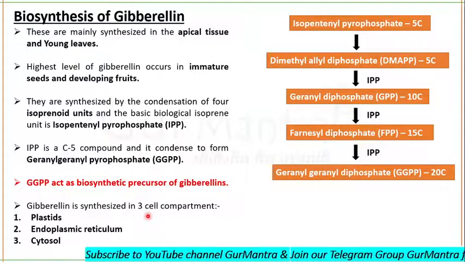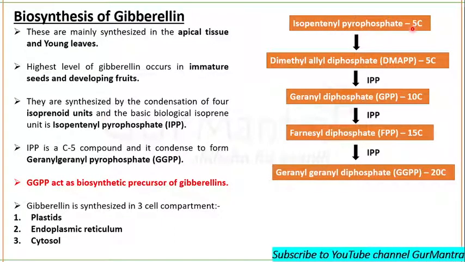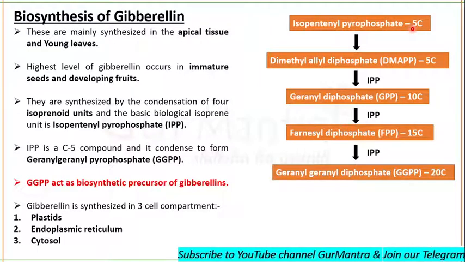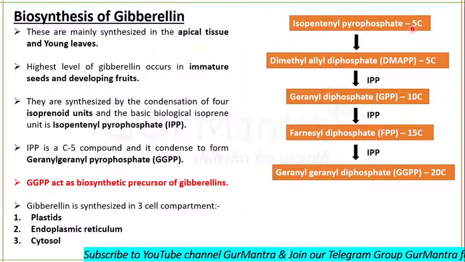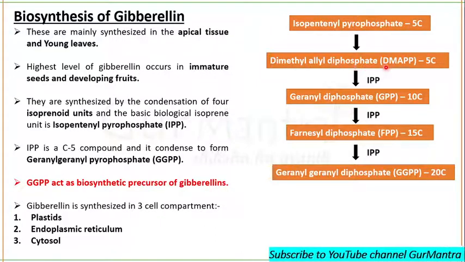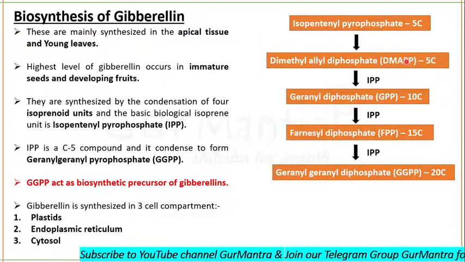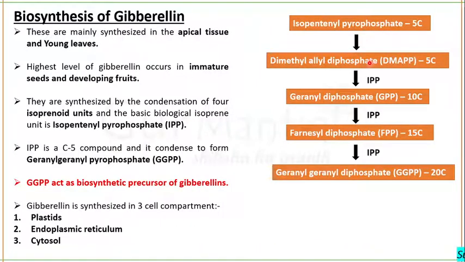Got my point? Okay, now look at this pathway. Isopentenyl pyrophosphate, which is a 5-carbon compound, also known as hemiterpene, gets isomerized into dimethylallyl diphosphate, DMAPP.